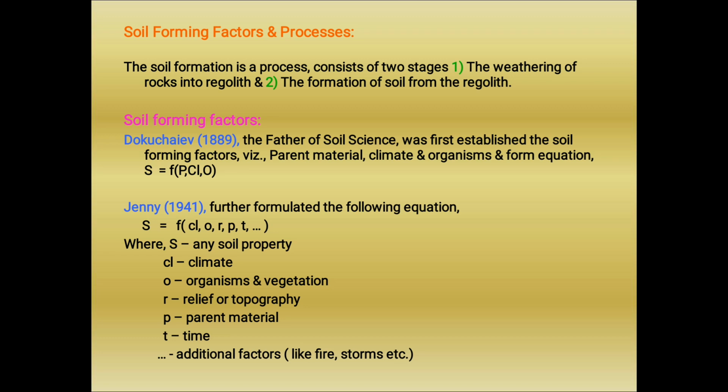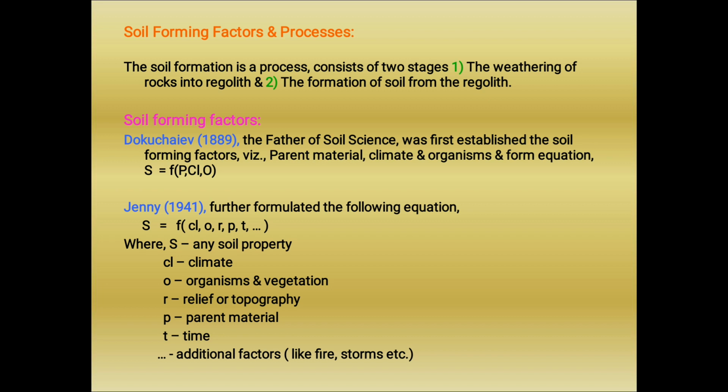So that is the second stage. These are two consecutive but overlapping stages.